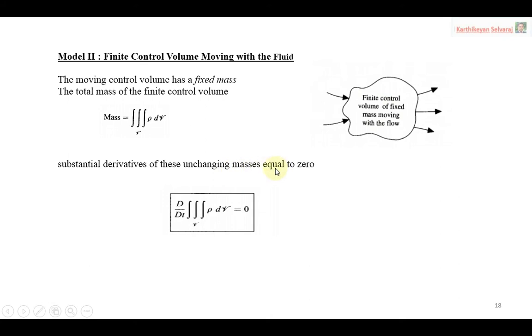D by dt triple integral rho dV equal to 0. So other terms will not come into the picture. It's a direct method to obtain your results. So now we know the D by dt. You can expand the D by dt like our previous case. Now you know very well how to expand the D by dt.